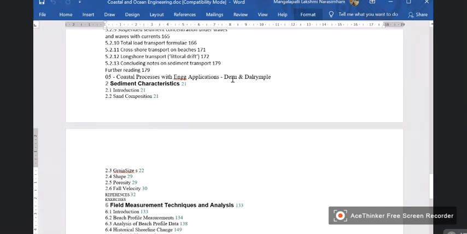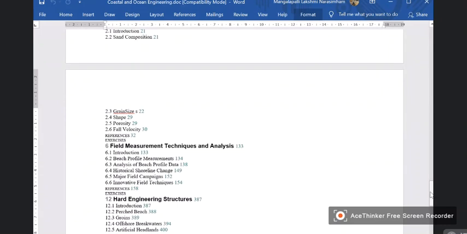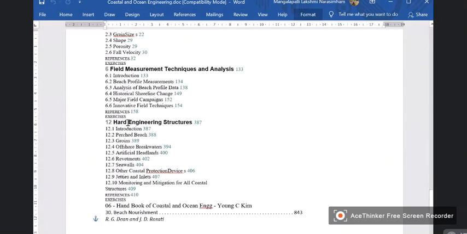In fact, I worked for my thesis on Dean's stream function theory. In the Dean and Dalrymple book, sediment characteristics and other things are given in chapter 2, field measurement techniques in chapter 6, and the structures are dealt with in chapter 12.